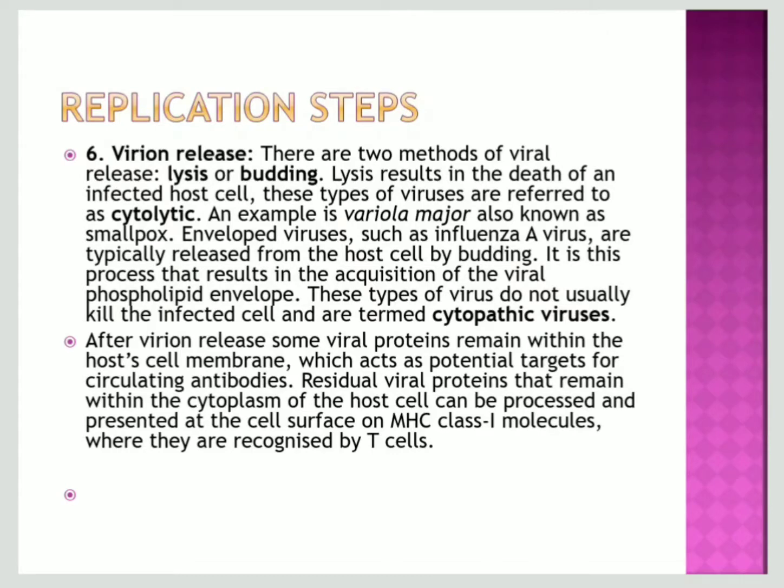There are two methods of virion release: lysis or budding. Lysis results in the death of the infected host cell. These types of viruses are referred to as cytolytic ones, an example being variola, the smallpox virus. Enveloped viruses such as influenza virus are typically released from the host cell by budding. In this process, the virus acquires its phospholipid envelope from the host membrane. This type of virus does not usually kill the infected cell and is termed cytopathic.